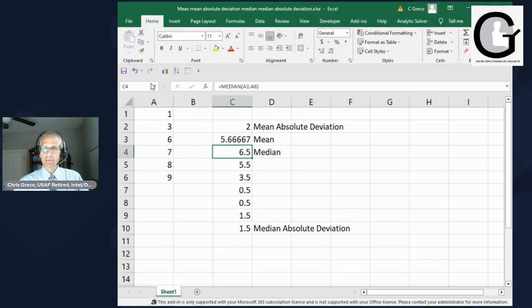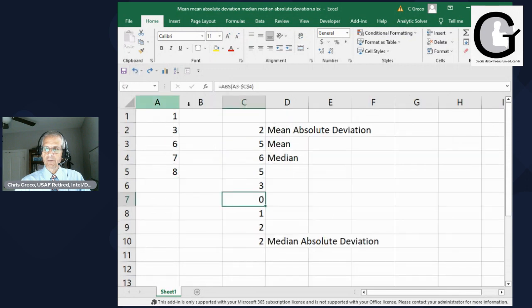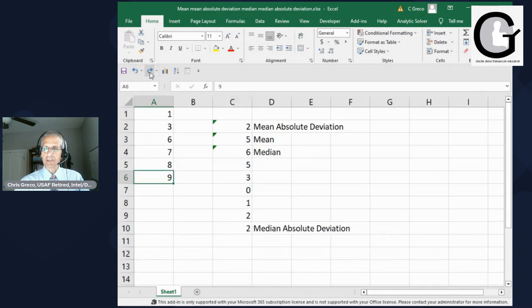What did it change the mean absolute deviation from? You'd think it would change it, but it didn't. It literally left it the same at 2.